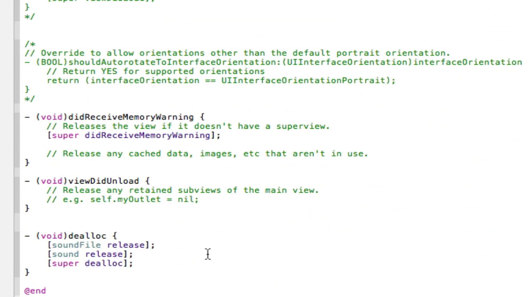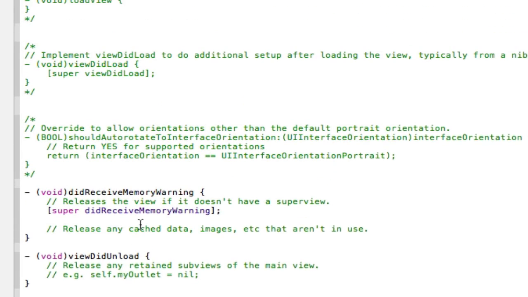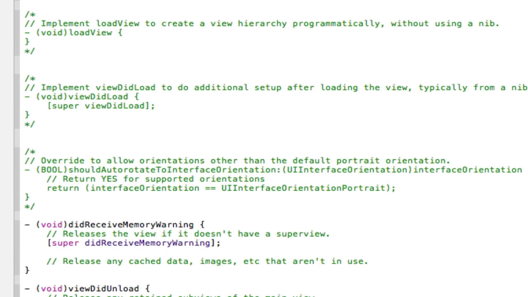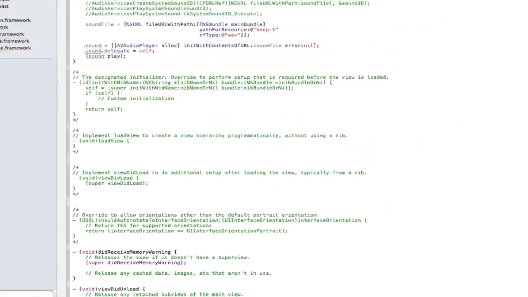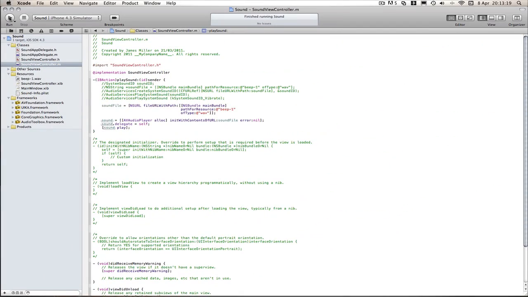That's what you need to do. I have gone down here to the dealloc method, and I have released these two things we made in the .h, so we don't clog up our memory. And that's all we need to do for now. So I'm going to build and run, and I'll be back to show you it works.